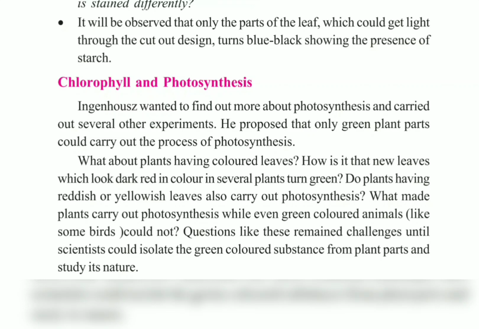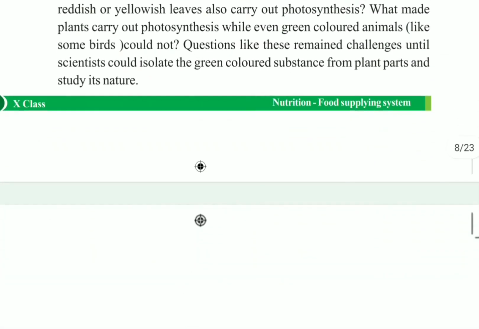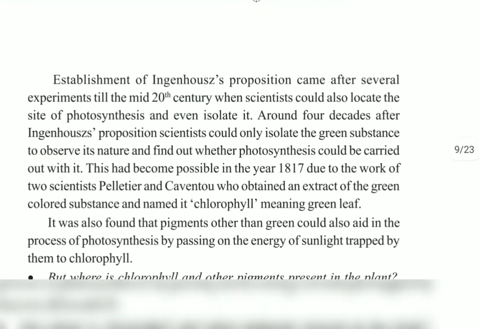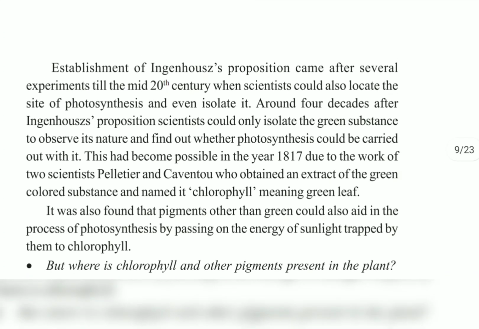Why? Because he didn't know much about this concept. He only knew one thing, that plants which are green in color were performing photosynthesis. He didn't know whether the animals which are green in color are performing photosynthesis or not. After the proposition of Ingenhousz, nearly 40 years later, this question was answered. This was answered in 1817 by the work of two scientists, Pelletier and Caventou. These two people, in 1817, extracted the green color substance from inside the leaves and named it chlorophyll.